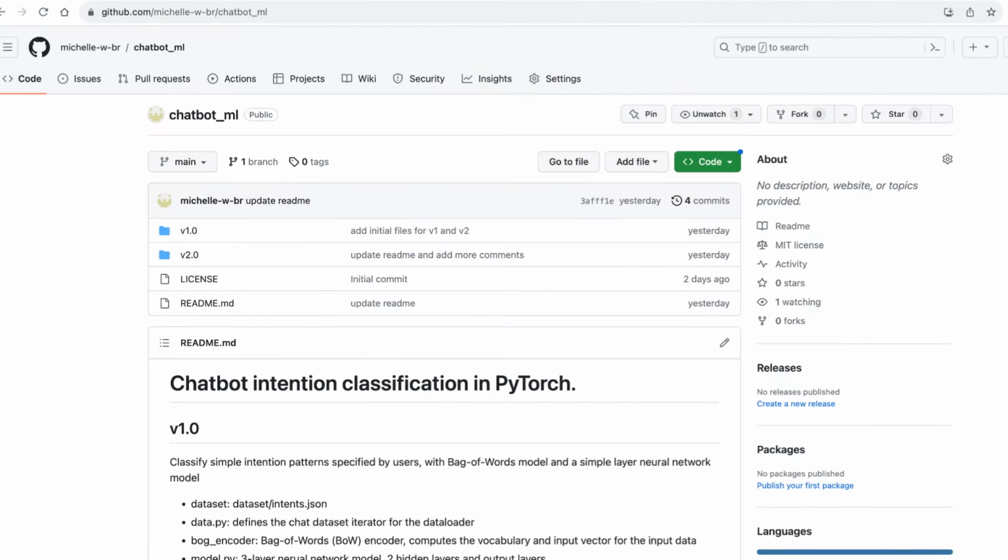Great, that is everything about version 1.0. For version 2.0, I will leave it to you to understand.